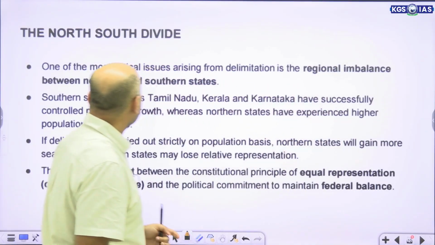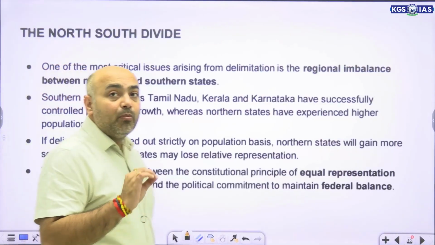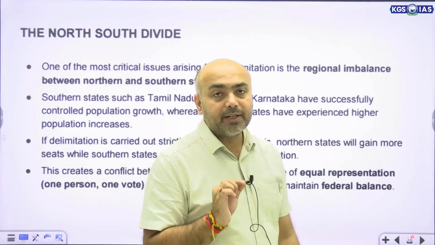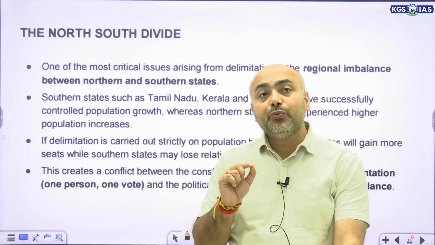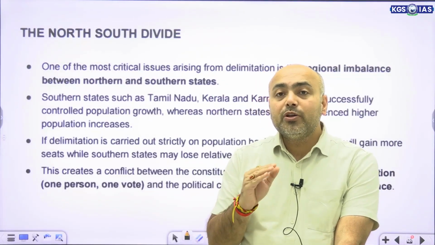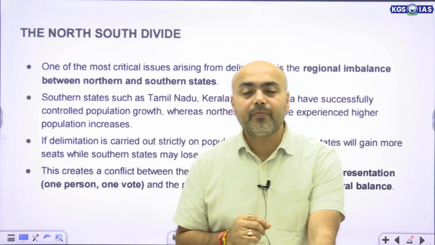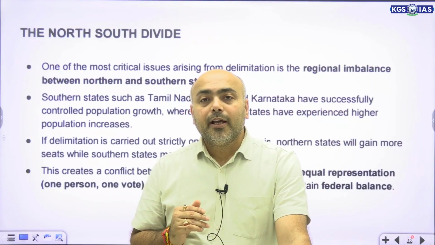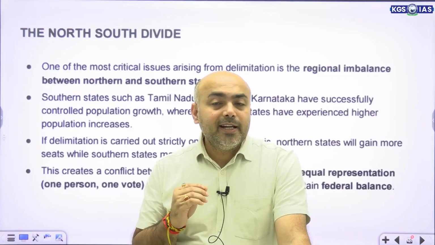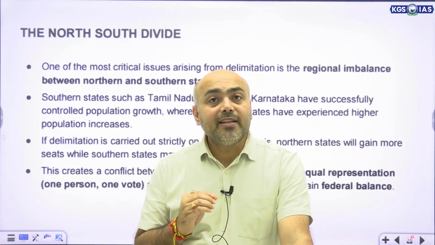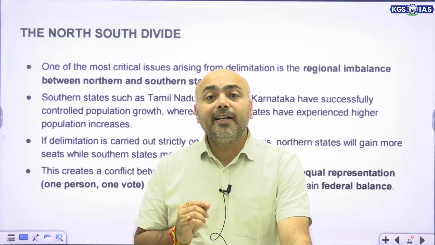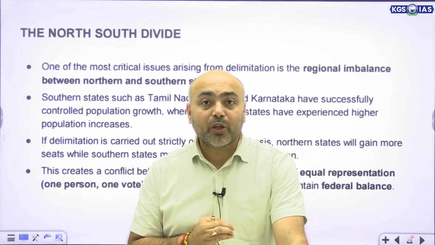Now, one of the most important concerns with delimitation was the north-south divide. What does this mean? See, the southern states have raised concerns related to their population. Why?